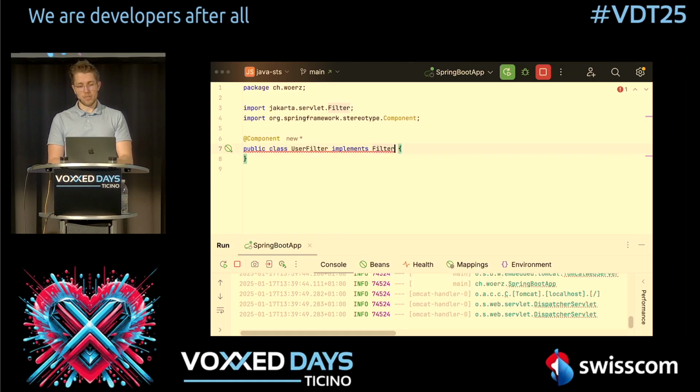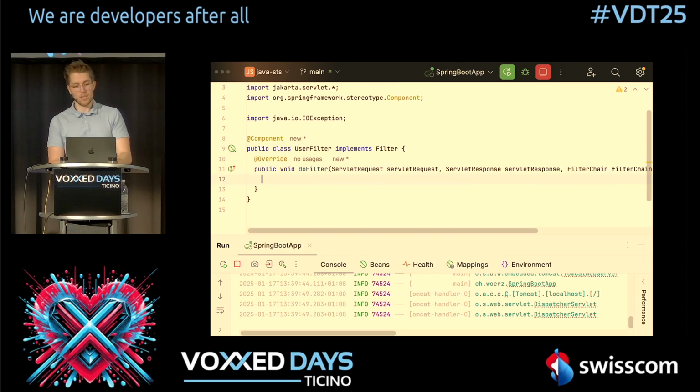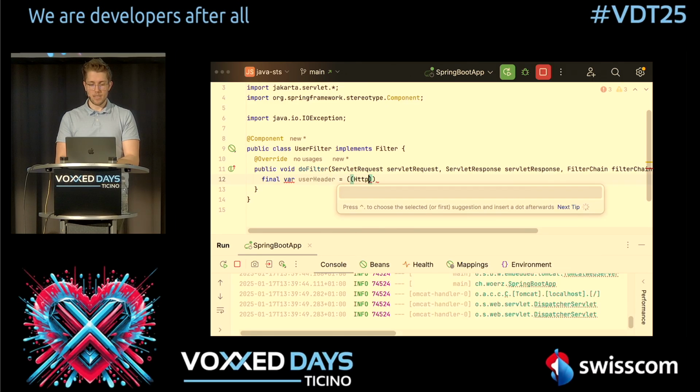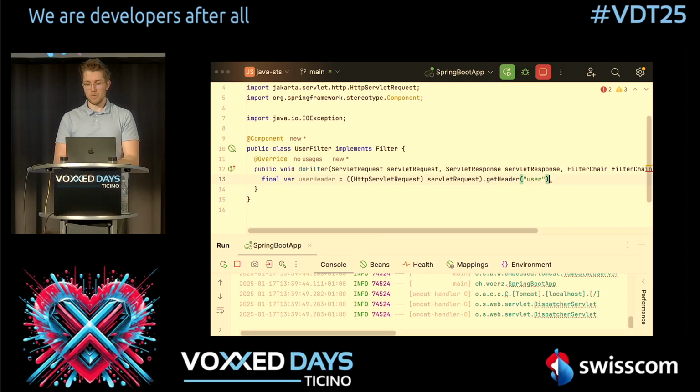This is a Jakarta servlet filter, and we want to implement the doFilter method. The first thing we do is extract the user header from our request. So we have our final var userHeader, which is an HTTP servlet request, and we get the header user.